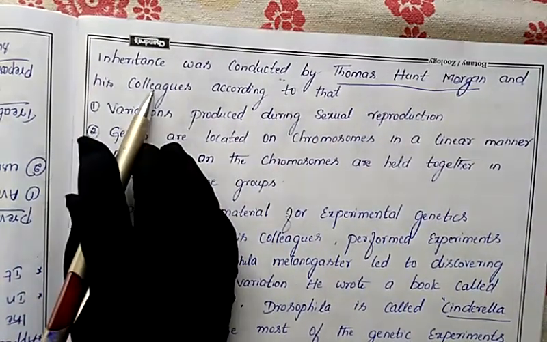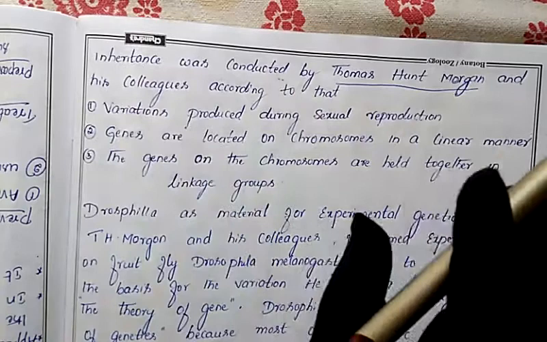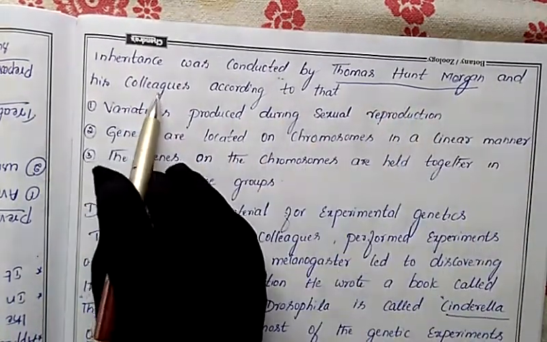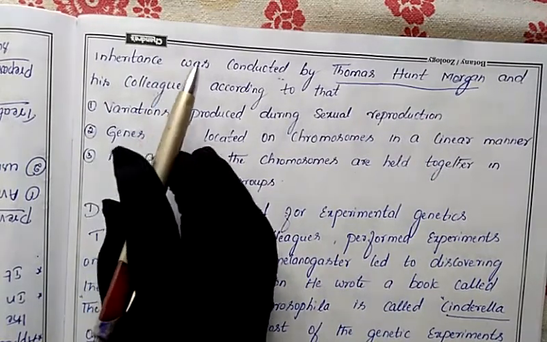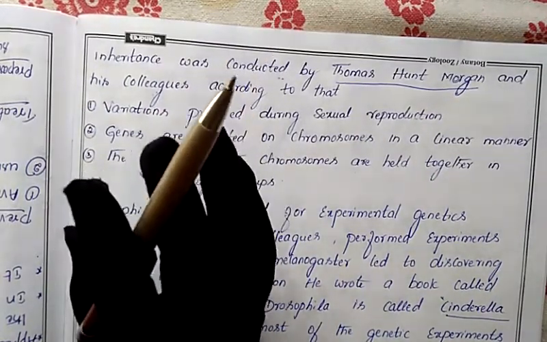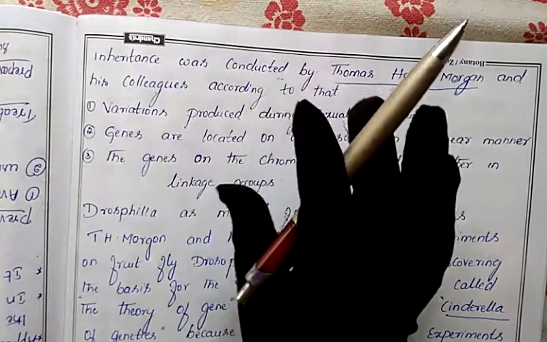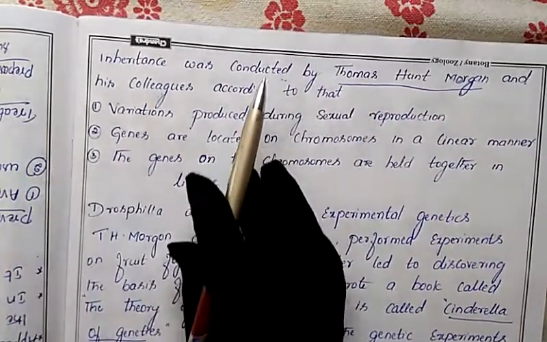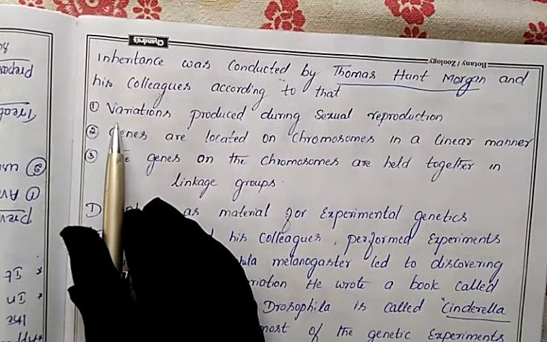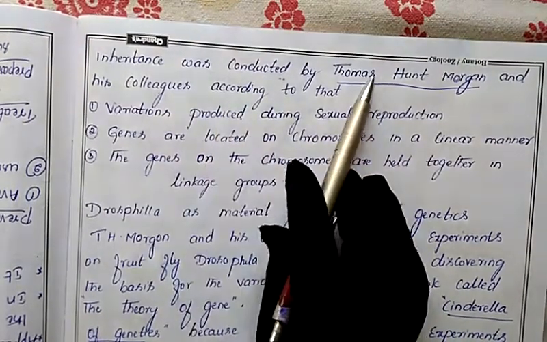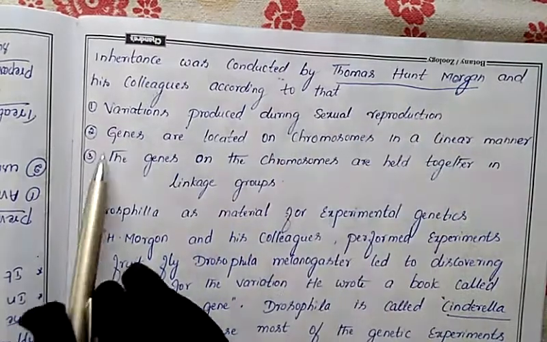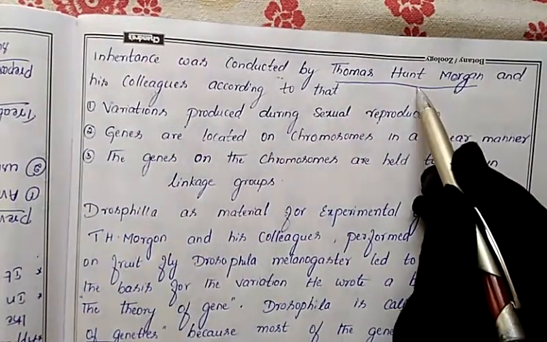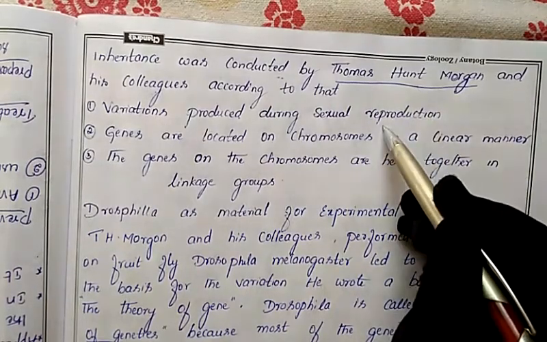Colleagues means the persons who are working along with him. Thomas Hunt Morgan and his colleagues conducted an experiment to prove the chromosomal theory of inheritance. Let us discuss that. According to this experiment of Thomas Hunt Morgan, variations are produced during sexual reproduction. According to this concept, variation will be produced in sexual reproduction.